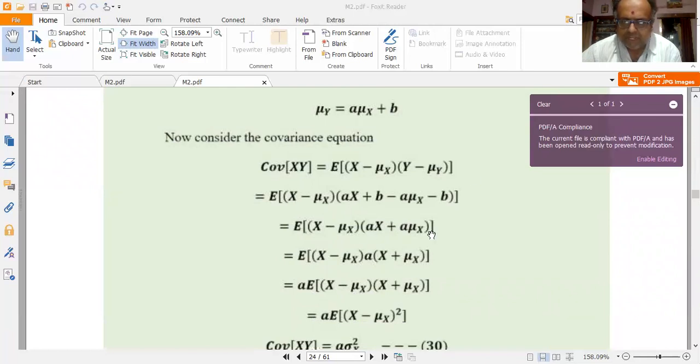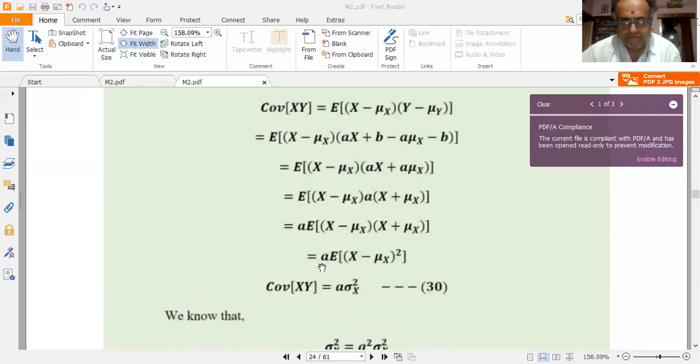Now b and minus b get cancelled. So I have the expected value of (x minus mu x) into (ax minus a mu x). Take a as the common factor from the second term. So I get the expected value of (x minus mu x) into a times (x minus mu x). a is a constant, isn't it? The expected value of a constant is the constant itself, so that's why I can pull it outside. So this becomes a into the expected value of (x minus mu x) into (x minus mu x).